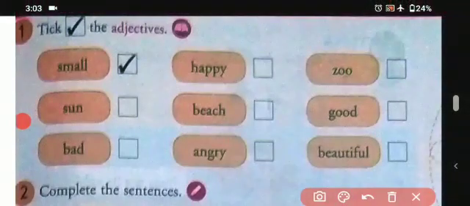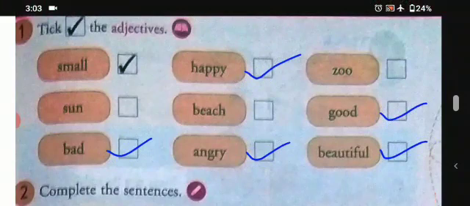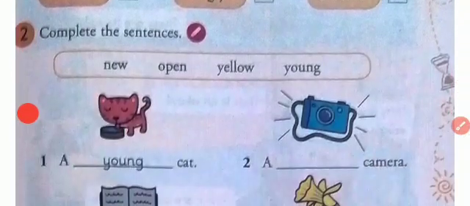So students, we have to tick the adjectives in this following exercise. So the first one is small. That is an example for us. Another one is happy, angry, bad, good, and beautiful. Okay, so these are describing words also. They are describing something. So they are simple adjective words.